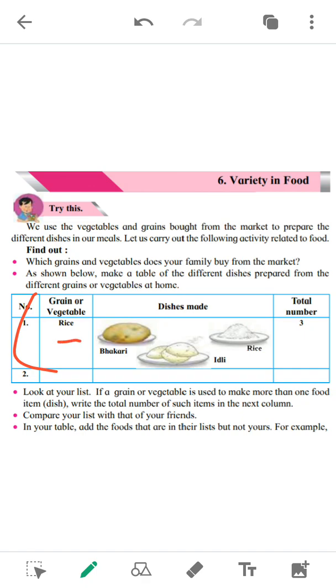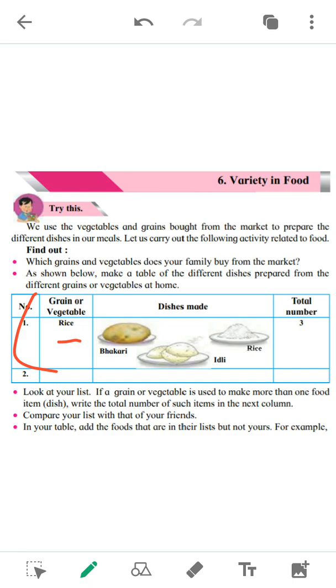So dishes made from rice. What dishes do we make from rice? We make plain rice, जैसे boiled rice जो हम daily basis पे खाते हैं दाल के साथ. Idli is also made from rice. Bhakri is also made. Biryani is made from rice. Dosa is made from rice. Many dishes are made from rice. So you have to write down the dishes made at your home from rice. So here rice is used firstly, and there are 3 dishes made from rice, and number of dishes written is 3. So yeah, everyone has to do.